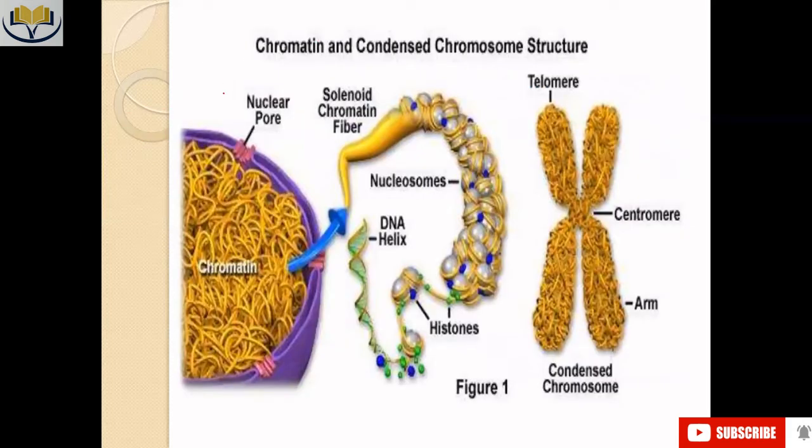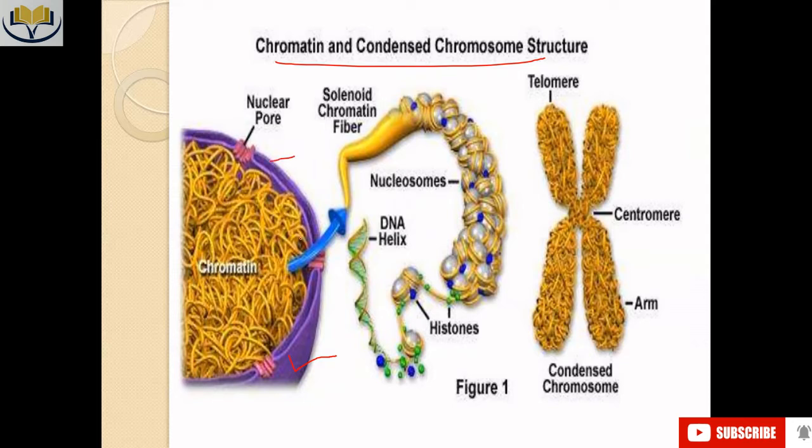If we are talking about condensation and the chromosome structure, then this is the eukaryotic cell nucleus. Now, let me remind you one thing: the nucleus has five different parts. What are those parts?